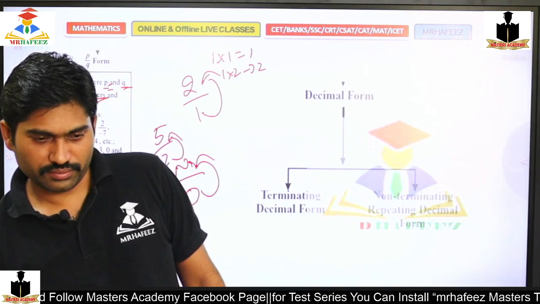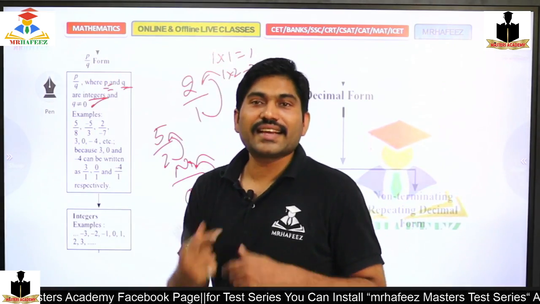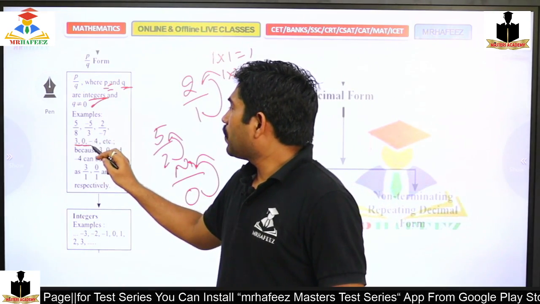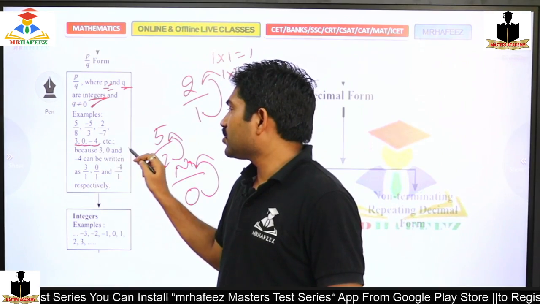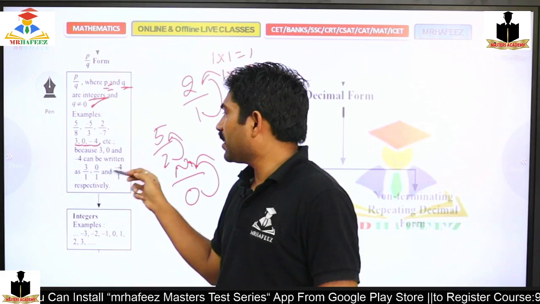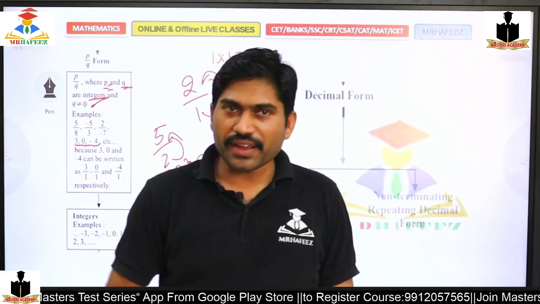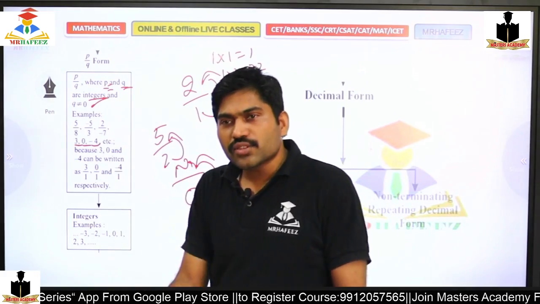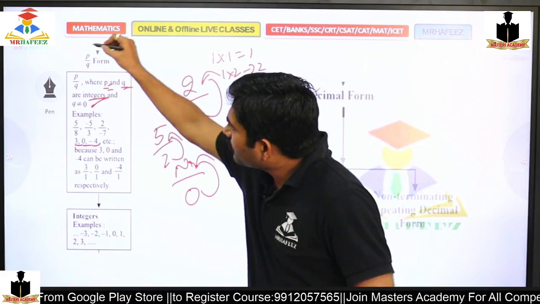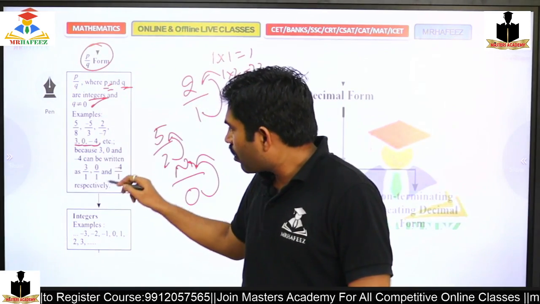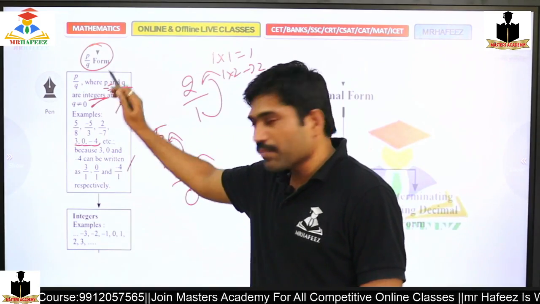Yeah, good. Right. So just like that, here 3, 0, minus 4, etc. Because 3 and 0 and minus 4 can be written as 3 by 1, all integers. All integers can be written in a P by Q form. Right? So all those P by Q, that's what we are worried about. We are able to write them, right? So all these values can be in a P by Q form.